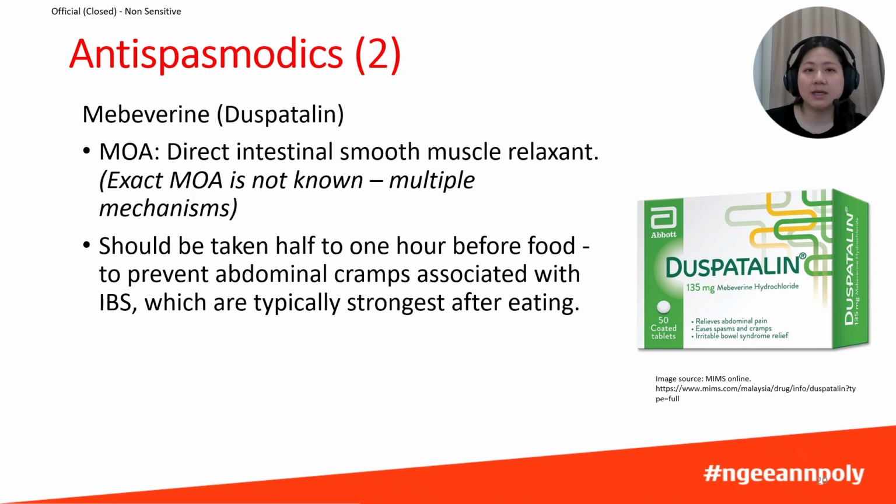Mebeverine should be taken half to 1 hour before food because abdominal cramps that are associated with IBS are often triggered or worsened after meals. So taking it before food allows the drug to relax the intestinal muscles before the food triggers the spasms. Since mebeverine acts directly on the smooth muscle of the intestines and does not block neurotransmitters, mebeverine does not produce typical anticholinergic side effects. As a result, mebeverine has a low frequency of side effects and is generally very well tolerated.